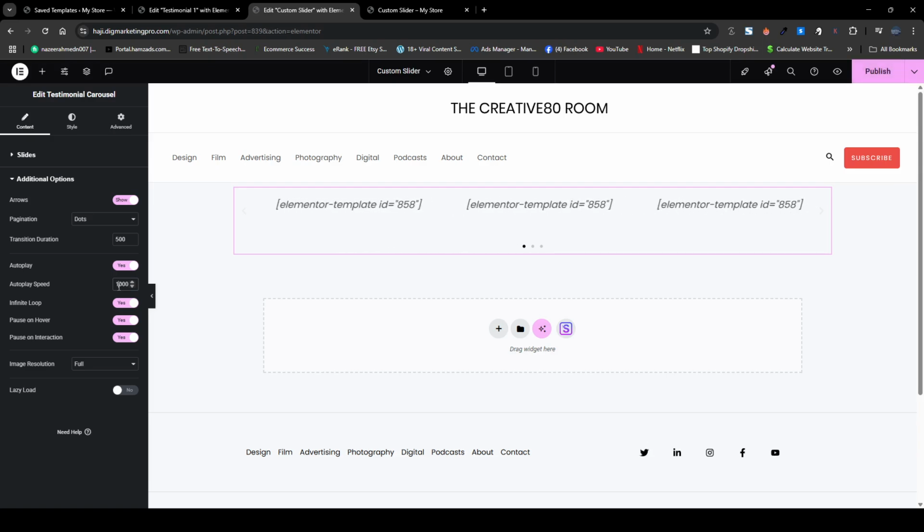So it will scroll fast. So it's totally up to you. The dots, if you want to use the dots, fractions. So it's totally up to you. So I will use the dots.